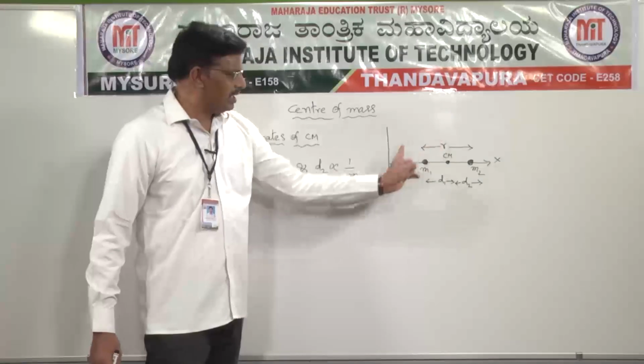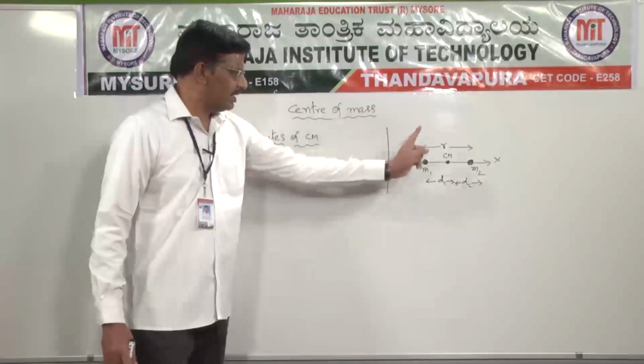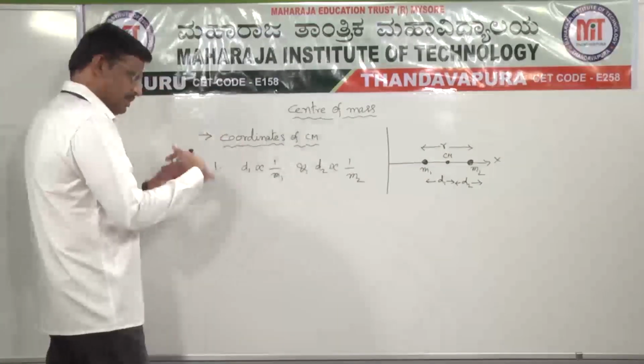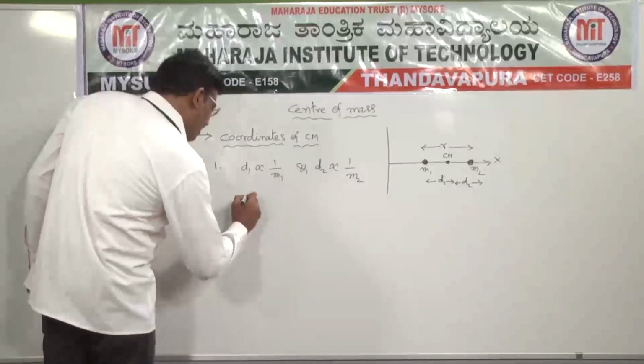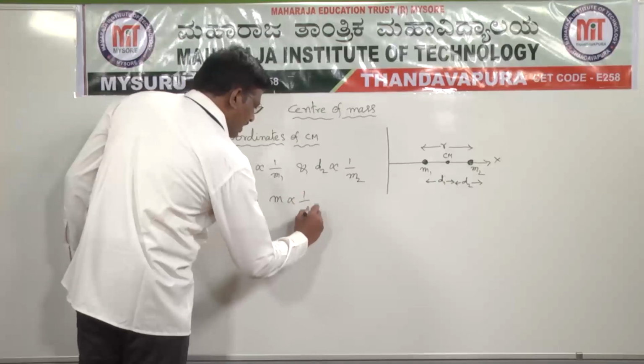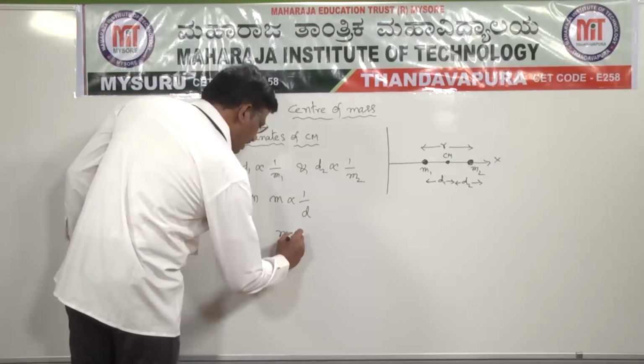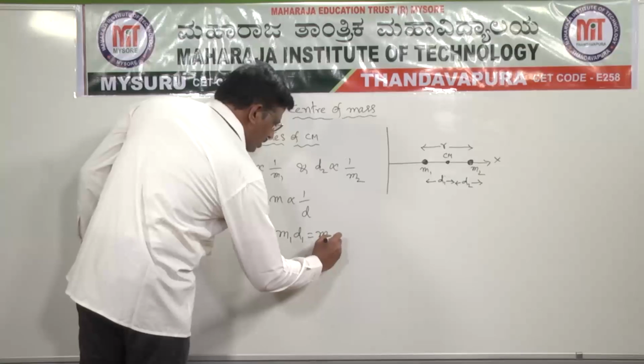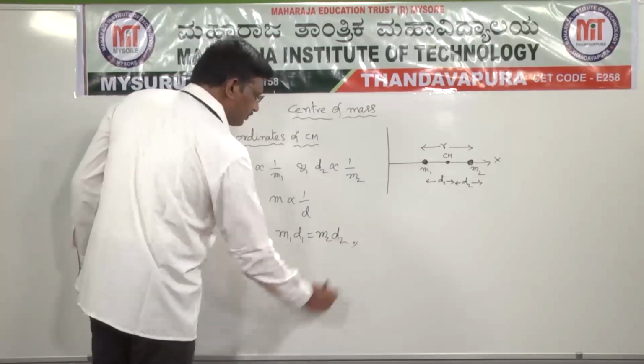We can write m is inversely proportional to d, or m1 d1 is equal to m2 d2.